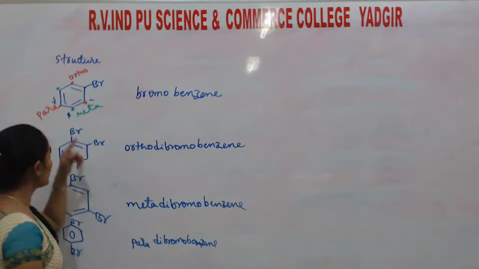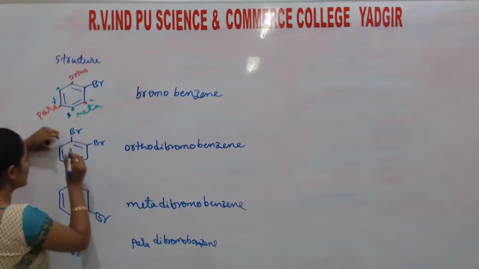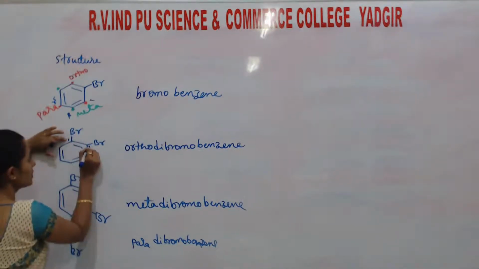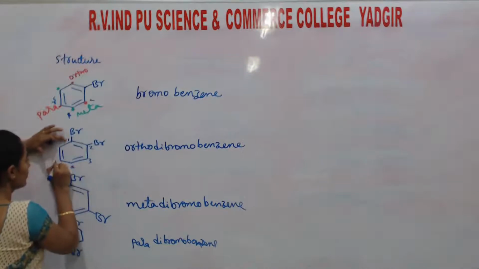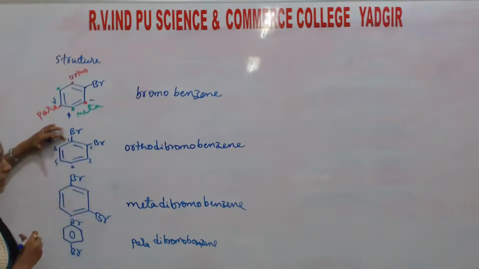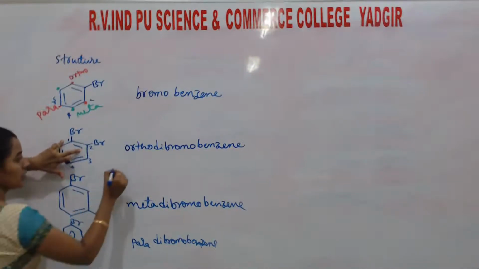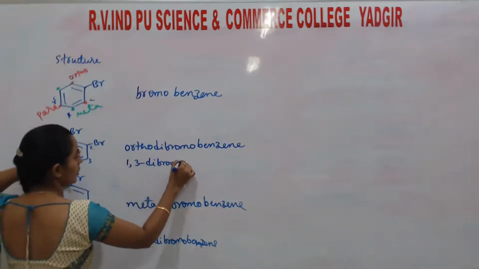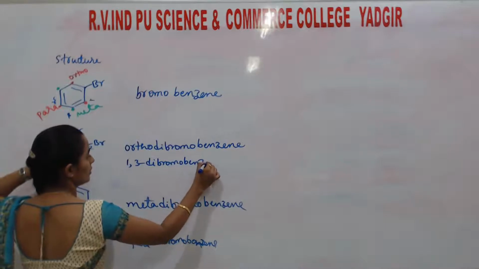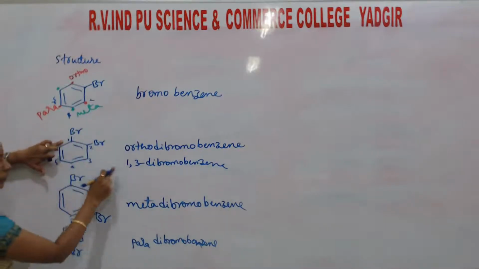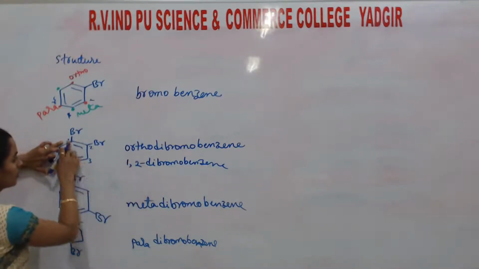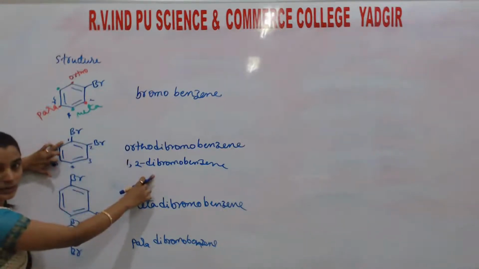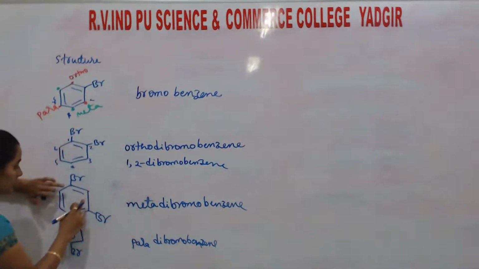So if you want to name this one, you may also write here. So this is the first carbon atom, second, third, fourth, fifth, sixth. You can write the position names. This is 1,3 dibromobenzene. Here it is 1,2, not 3. 1,2 dibromobenzene. Correct? Next, here.